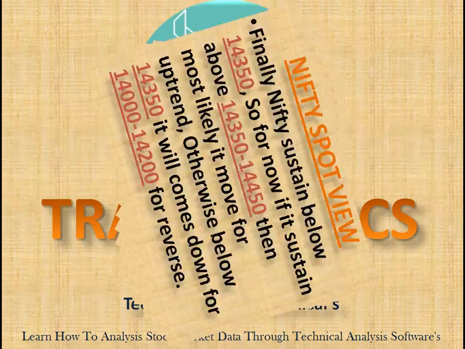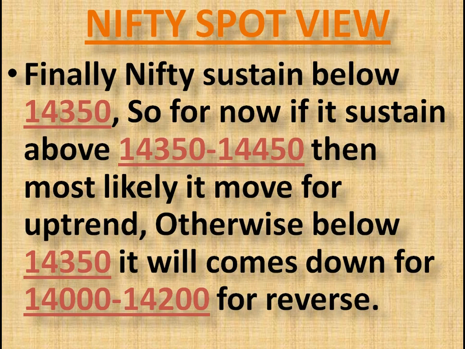Let's come to the point. Finally, Nifty sustained below 14,350. So for now, if it sustains above 14,350 to 450, then most likely it will move for an uptrend. Otherwise, below 14,350, it will come down to 14,000 to 14,200 for reversal.